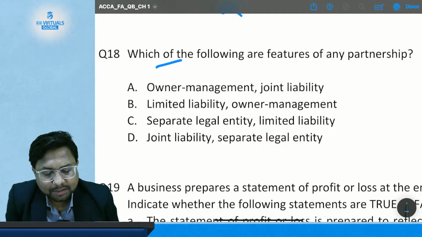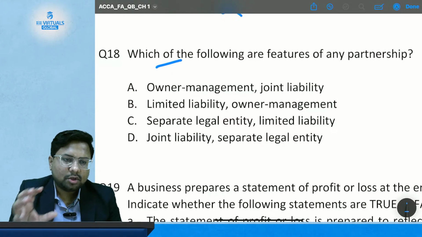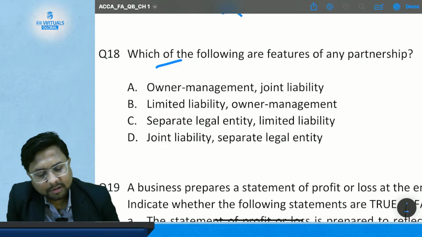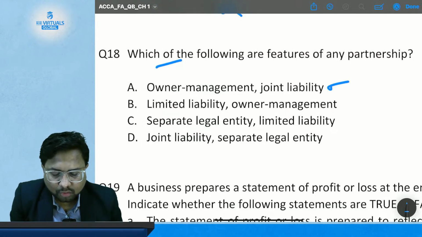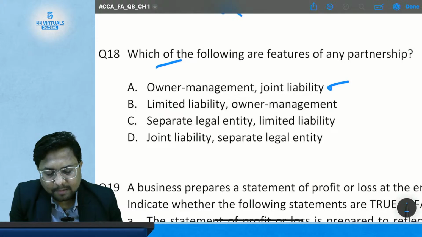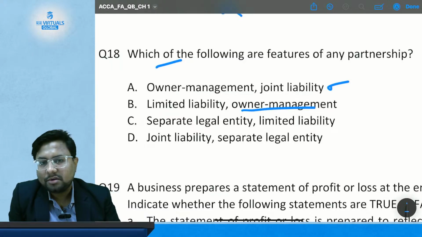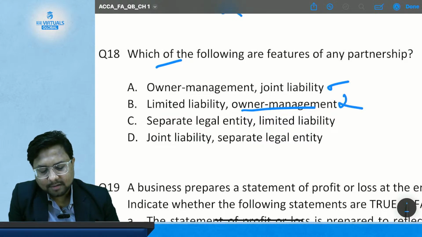Option A, owners' management, joint liability. Is this the case in the partnership? Yes. The owners are going to manage the partnership and are jointly liable. So yes, this is correct. Let's check out the other options also. Limited liability, owners' management. The owners' management part is correct, but there is not going to be limited liability in a partnership. So this option is incorrect.